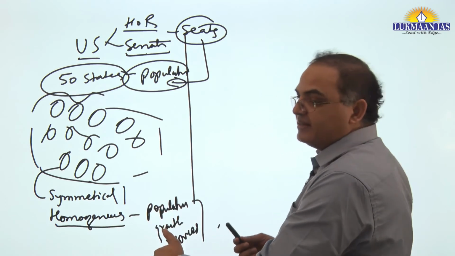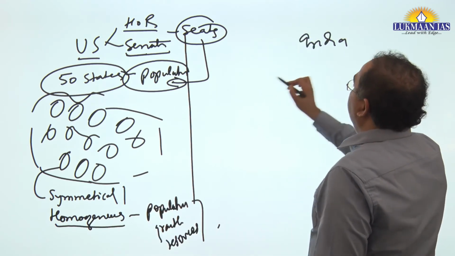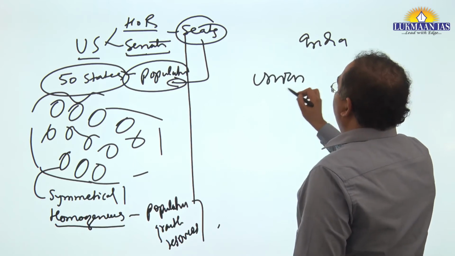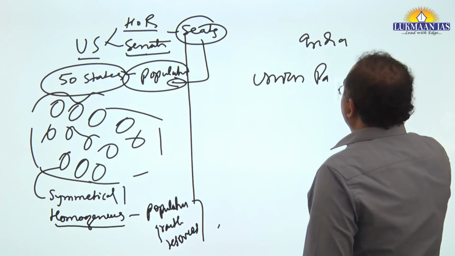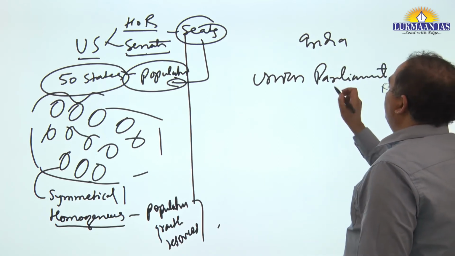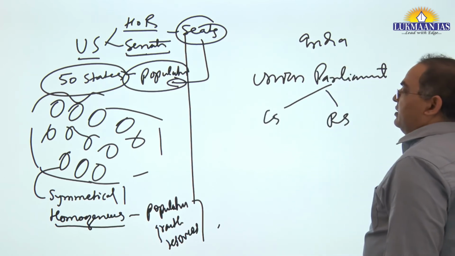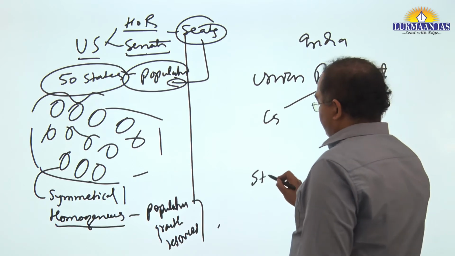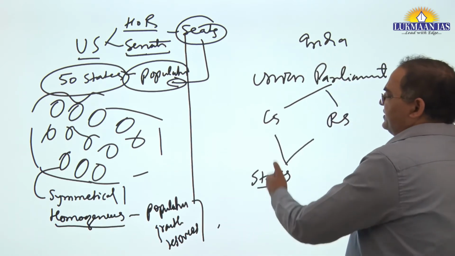But ours is a country where, if you take India, the union parliament, Lok Sabha, Rajya Sabha, plus states, their representation means number of seats.